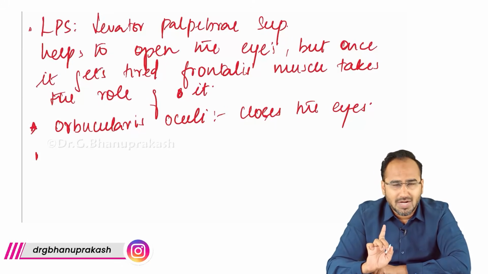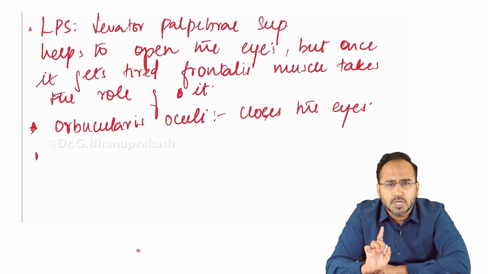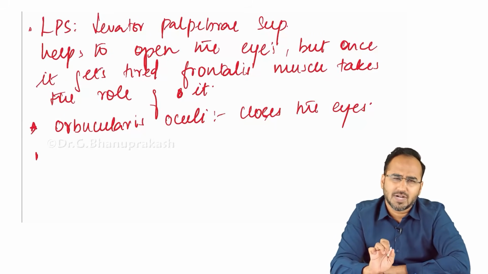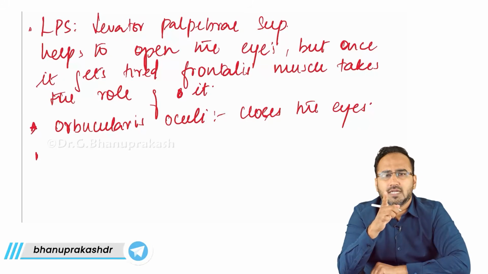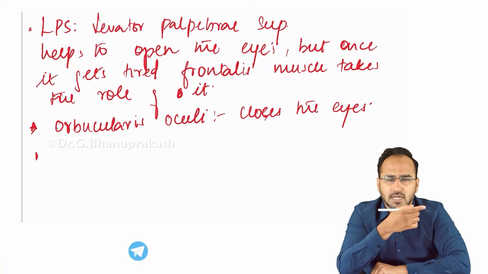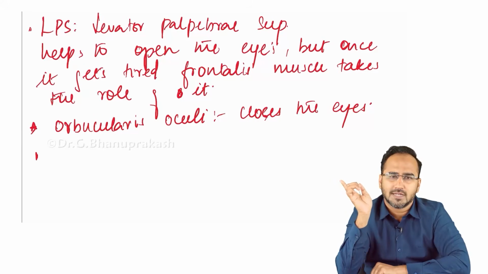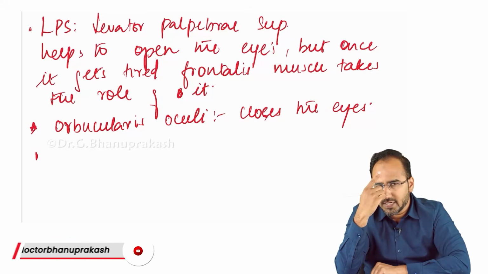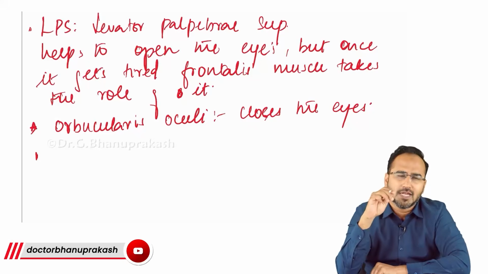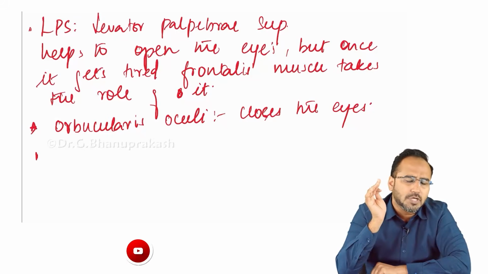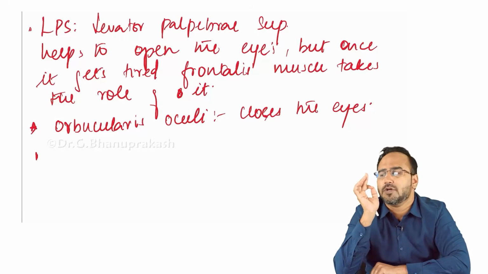Now guys, all these muscles are helping us to produce some gaze of the eye. What are the gazes that are being produced by the eye? First gaze is straight. Second, up. Third, down. Fourth, left. Fifth, right. Sixth, up and right. Seventh, up and left. Eighth, down and right. Last, down and left. Together, 9 gazes are being produced by the eye.